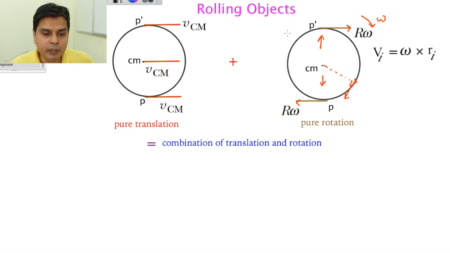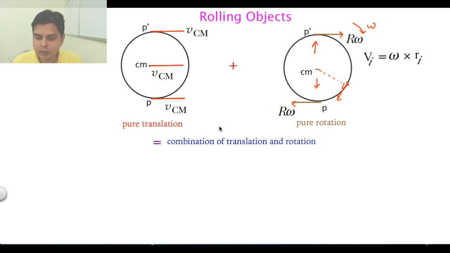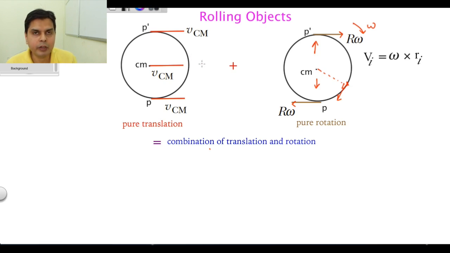So because of this, when you add these two things, this plus this, what will you get? You will get different cases. Let me give you an analogy. Suppose in a classroom there are two teachers. One teacher is very gentle, very kind, and he gives equal marks, say 10 out of 10, to all the students. He is so kind. That teacher is like translation. It is giving 10 out of 10 marks to each and every particle. So that teacher has given 10 out of 10 to all the students of the class.